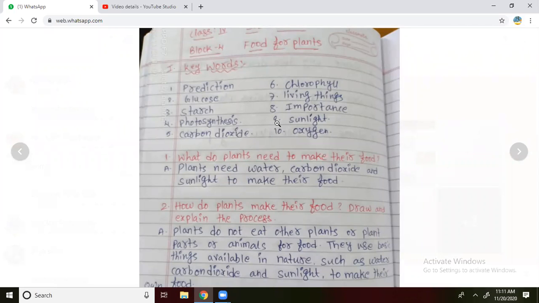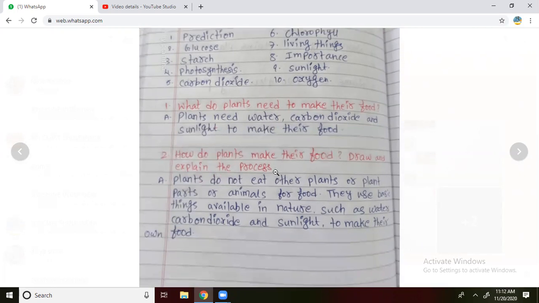Next one is glucose. Glucose is a simple sugar. Simple sugars are called glucose. Third one, complex sugars are called starch. The fourth one is photosynthesis. Fifth one, carbon dioxide. We will know about photosynthesis in the question answers. Next, chlorophyll, which is the green color part in the leaves. And the seventh one is living things, importance, sunlight, as well as oxygen. These are the 10 keywords in your fourth block. Right. Now we are going to discuss the question answers.